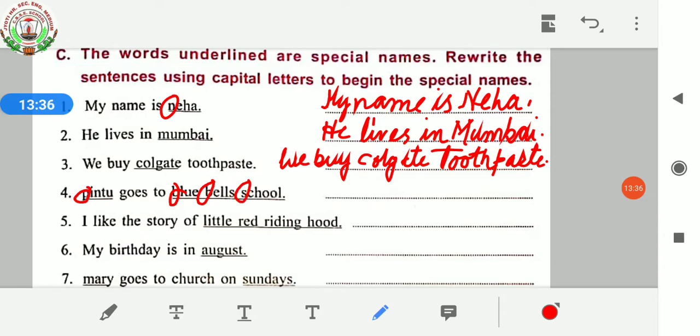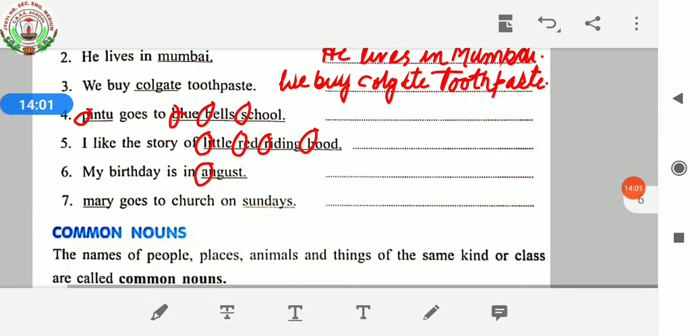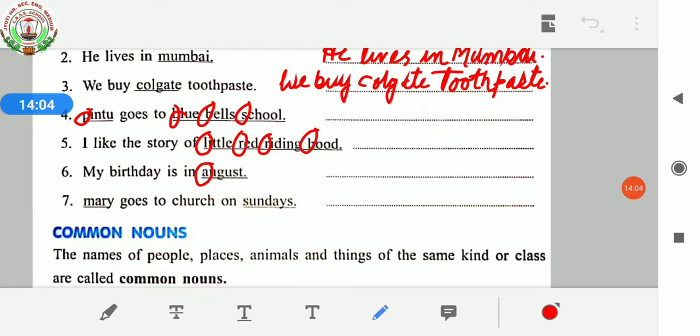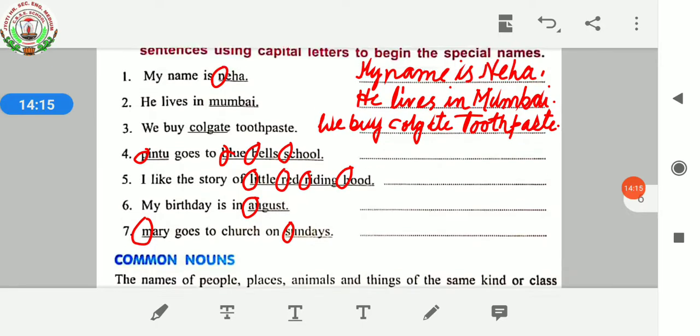I like the story of Little Red Riding Hood. So here in the word little, L will be in capital letter. In the word red, R will be in capital letter. In the word riding, R will be in capital letter. In the word hood, H will be in capital letter. My birthday is in August. So in the word August, A you have to write in capital letter. Okay. Now number 7. Mary goes to church on Sundays. Here in the word Mary, M will be in capital letter. Sundays, S will be in capital letter. Like this way you have to complete this one.